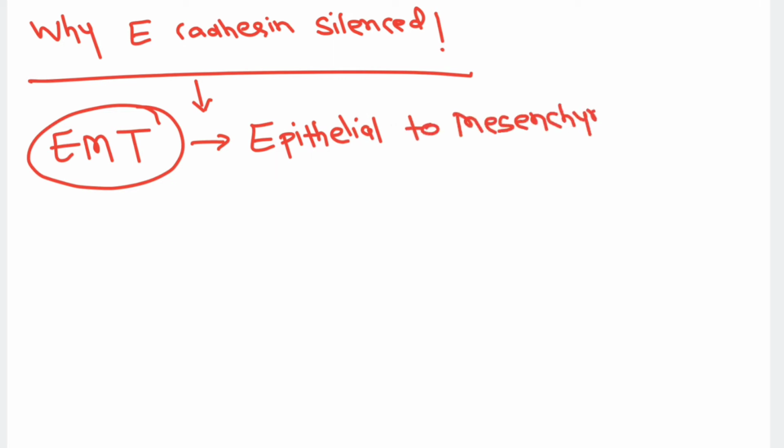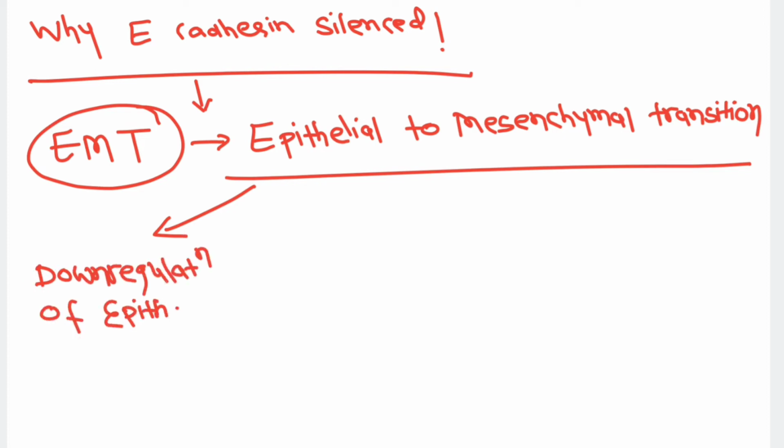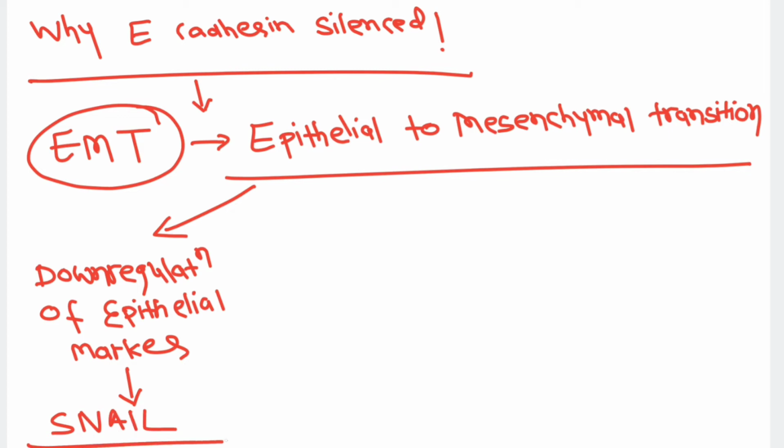I mean to say that the name itself suggests the epithelial cell will get converted into a mesenchymal cell type of phenotype. It means there will be two processes. There will be down regulation of the epithelial markers, right? The epithelial marker will be down regulated. Down regulation of E cadherin, that is maintained by transcription factor snail.